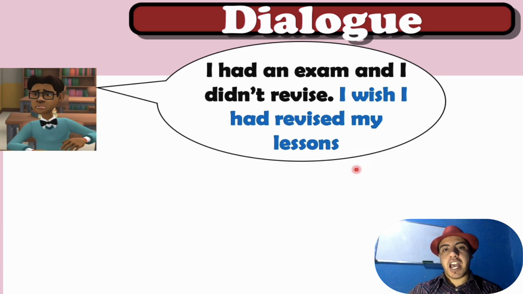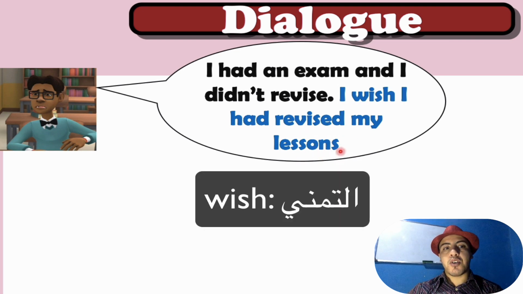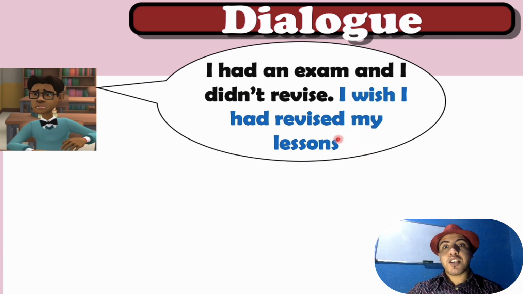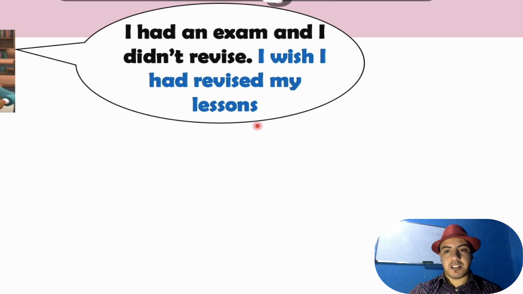As you can see in this sentence, Ibrahim is making a wish. But which type of wish? Good. It is a wish in the past because we are talking about an exam, and the exam was in the past. But did Ibrahim revise his lessons? No, he did not. So he didn't revise his lessons.